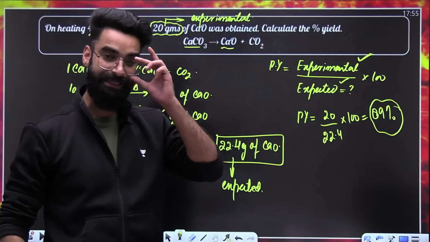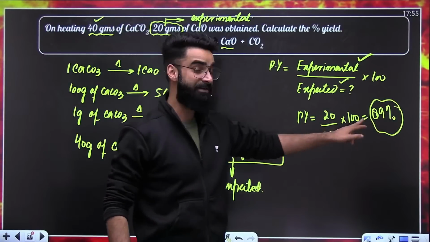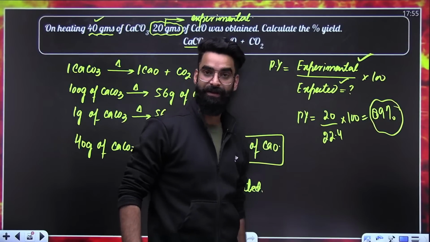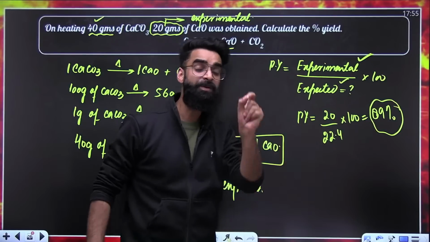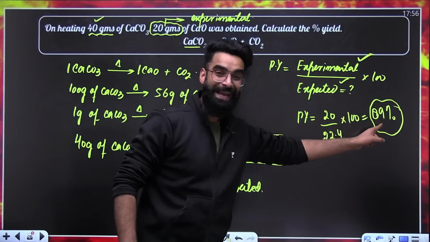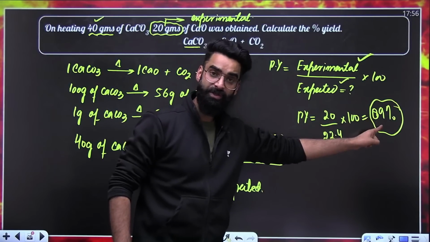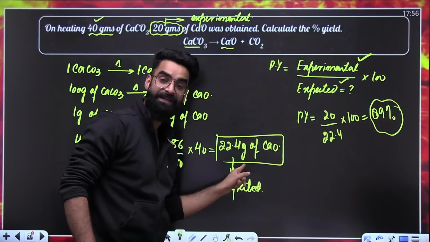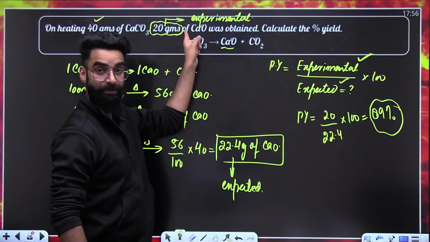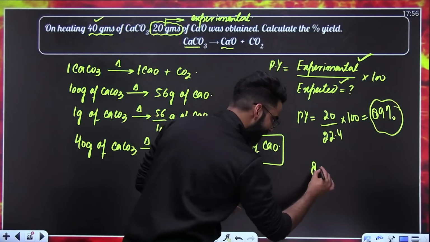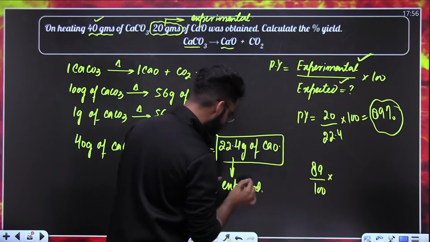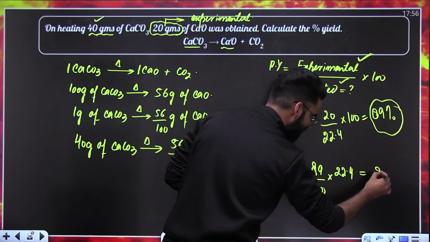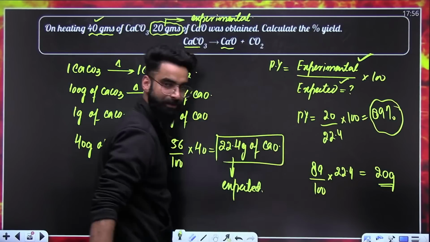If I ask you what is meant by this 89%, it is the percentage yield of the reaction. It is the efficiency of the reaction. What does it mean? It means 89% of the expected amount is actually getting formed. When you calculate 89% of the expected amount, you'll find it is exactly equal to the experimental amount.